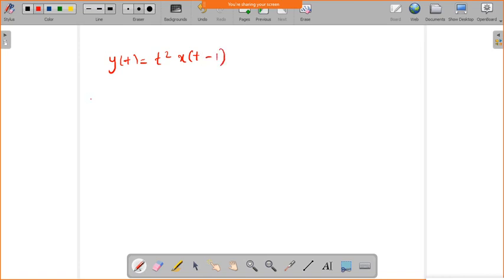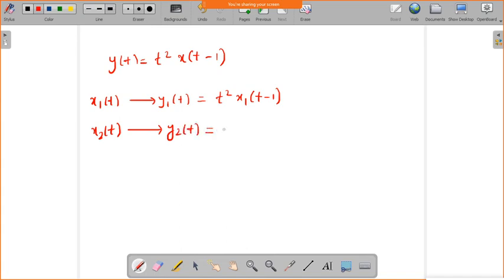Now, if I take x1 of t as an input, your y1 of t will be equal to t square into x1 of t minus 1. Similarly, if you take x2 of t, it will produce y2 of t, which is equal to t square x2 of t minus 1.